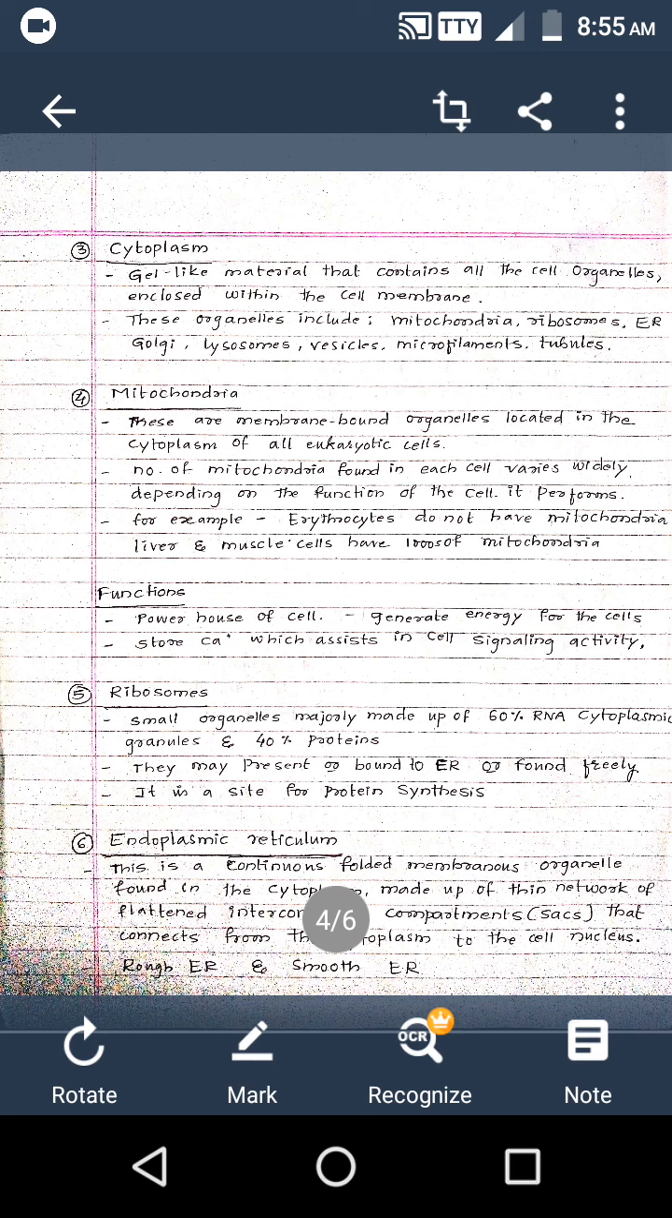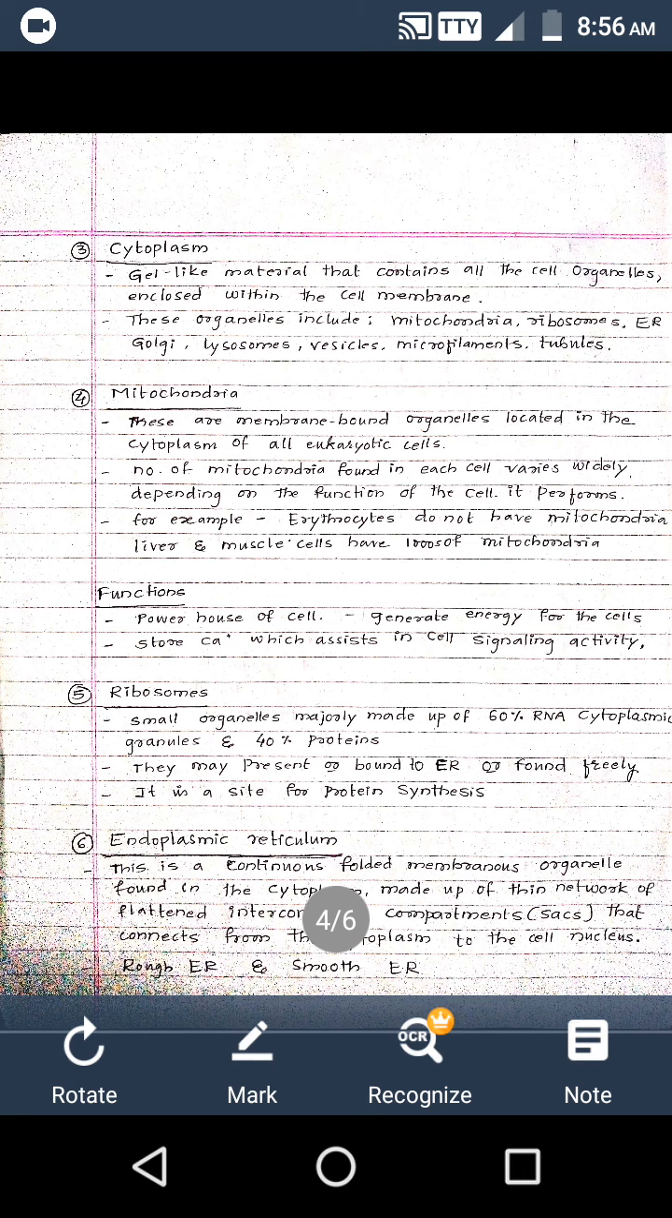So the endoplasmic reticulum arises from the outer membrane of the nucleus, and it will form a meshed network, or a branched-like structure from the outer membrane of the nucleus, and it will extend up to the cell surface, or up to the cell membrane it may extend. So this is the structure of the endoplasmic reticulum.